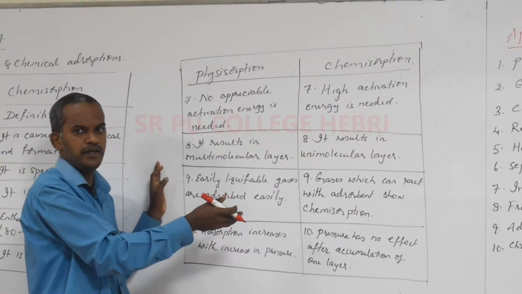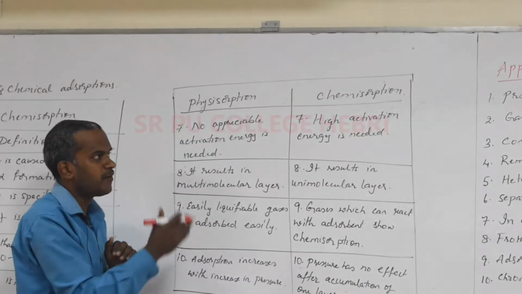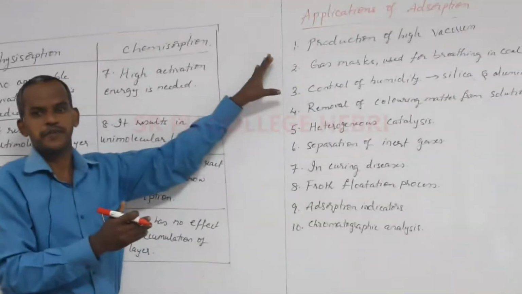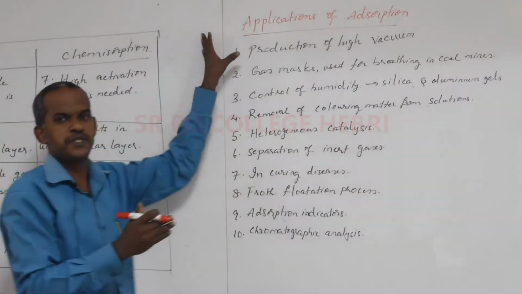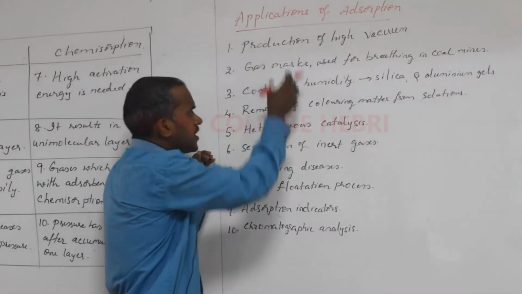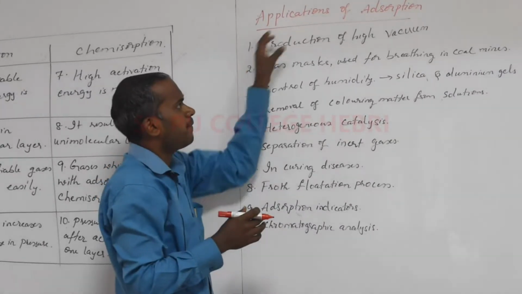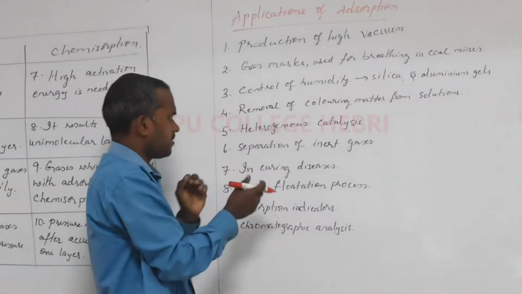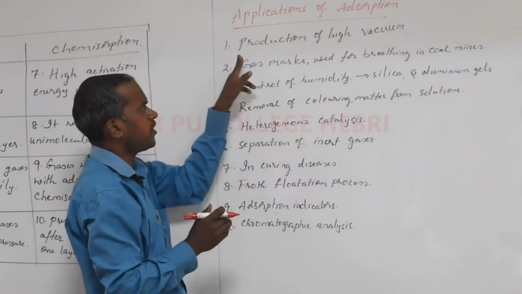Okay, after completing these physical and chemical adsorption differences, now let me move on to one more interesting factor, the application of adsorption. So you know what is adsorption, what are the types of adsorption, and other details we understood till now. Now let us move on to what is the use of this adsorption, where all it is applicable. So application of adsorption, again many points we can list out. For your syllabus, let me tell you just 10 points. What are the applications of adsorption? Let me move on one by one.